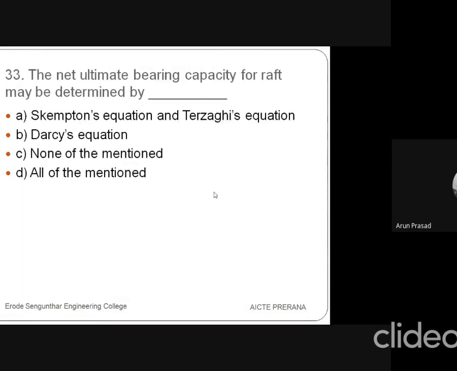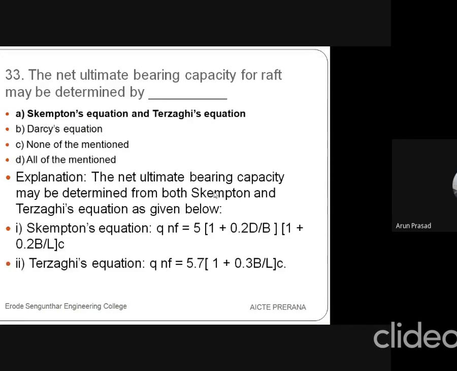Then the 33rd question is, the net ultimate bearing capacity for a raft may be determined by, the first option is Skempton's equation and Terzaghi's equation, second is Darcy's equation, third is none of the mentioned, and fourth is all of the mentioned. So the answer is Skempton's equation and Terzaghi's equation. Normally we know that the father of soil mechanics is Karl Terzaghi. Terzaghi derived so many derivations regarding footings and foundations, the effect of water table, and